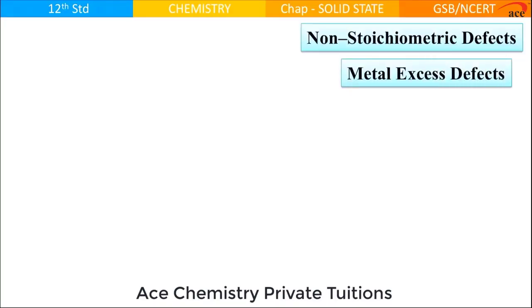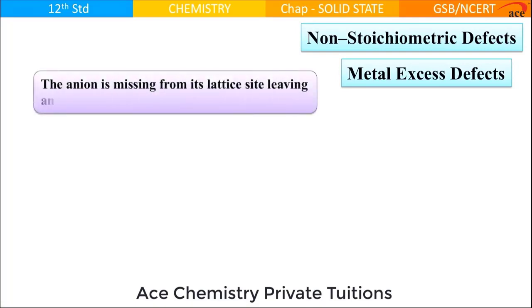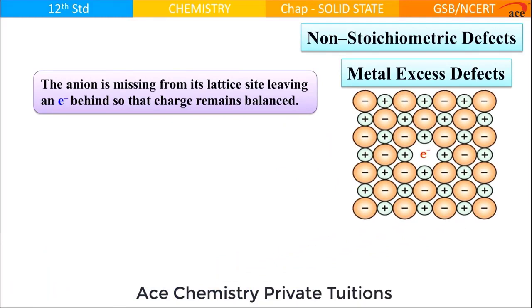Metal excess defect comes under the category of non-stoichiometric defects. If an anion is missing from its lattice site, leaving behind the electron so that the charge remains balanced, then such a type of defect is called a metal excess defect. An anion will be missing from the lattice site, leaving behind an electron, or an electron will occupy the position of an anion. Example is this one.